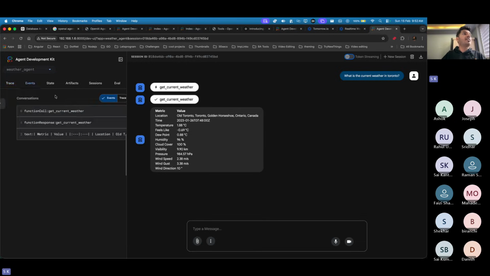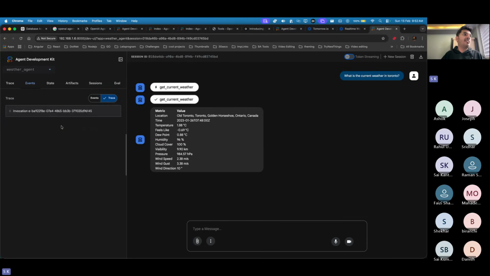If you go here in the series of events, can you see the first event was doing the function call. You got the function response. Based on the function response, your LLM improves the response. Now it doesn't have to fetch from its old trained data, but rather it will go and use these tools, and that tool is going to provide the data, and your LLM can basically format the way you want, right?